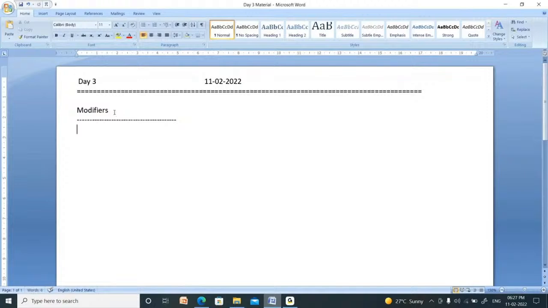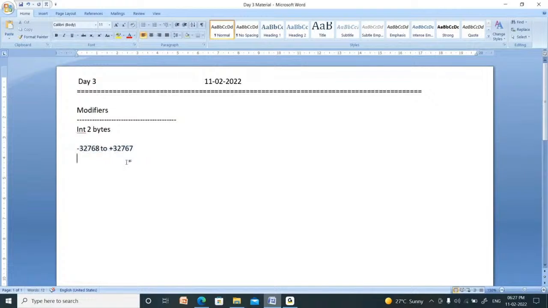We know there is a data type integer. What is the size of integer? Its size is 2 bytes. In 2 bytes memory, you can store numbers from minus 32,768 to plus 32,767. You can store the numbers only in between these two.